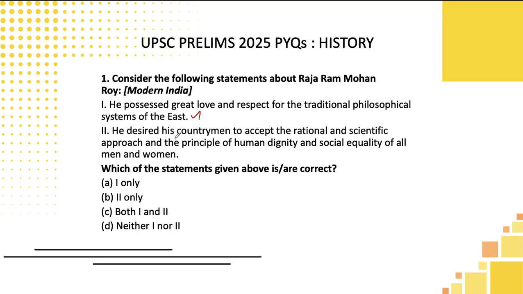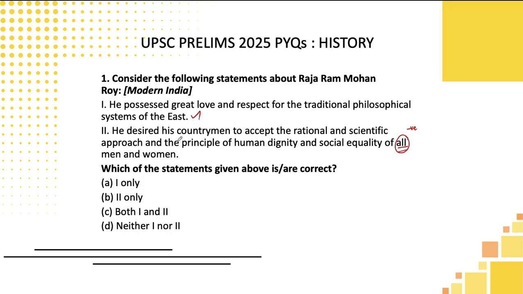Let's move to the second statement. He desired his countrymen to accept the rational and scientific approach and the principle of human dignity and social equality of all men and women. So here, all is a keyword, a negative keyword, students, but in this particular context, equality should apply equally to men and women. You can take it as positive, especially in this context.